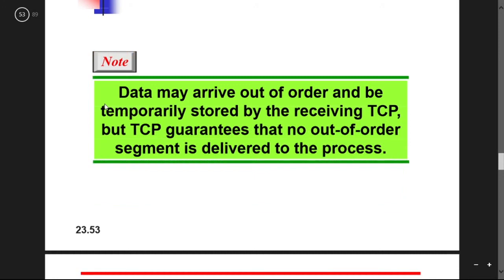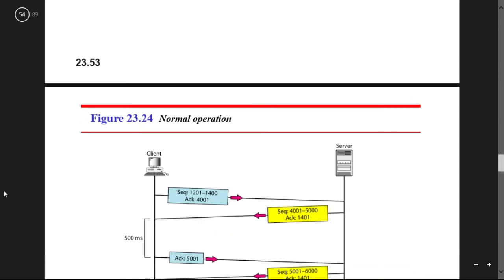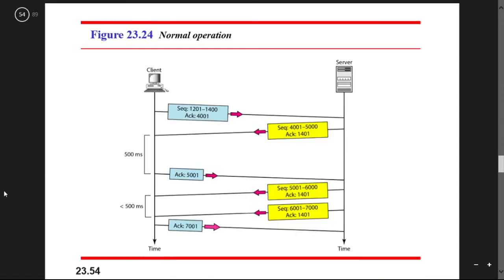Data may arrive out of order and be temporarily stored by the receiving TCP, but TCP guarantees that no out of order segment is delivered to the process. Because there are different segments, the order should be maintained, so TCP must guarantee that no out of order segment is delivered to the process. So this is the normal operation.